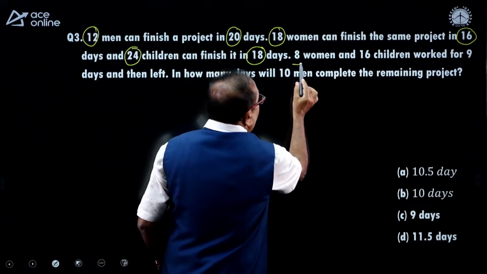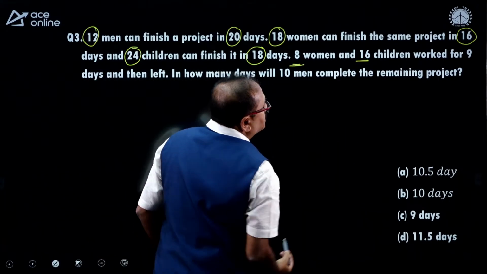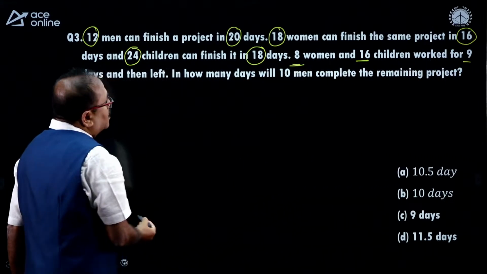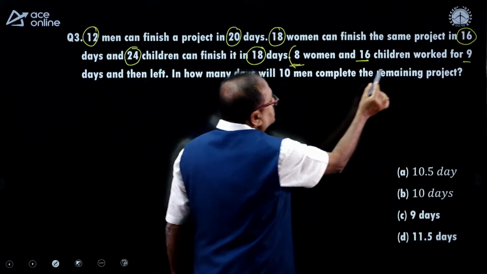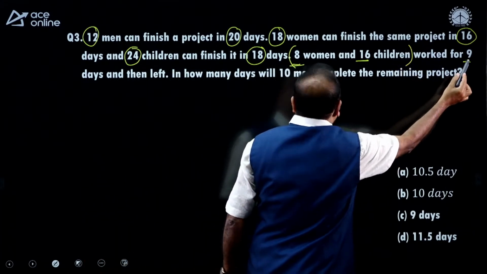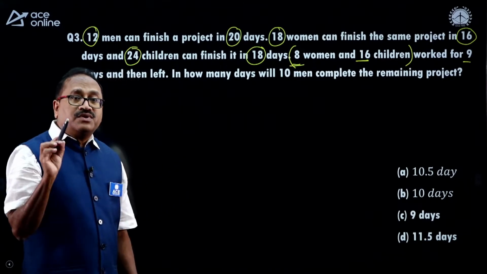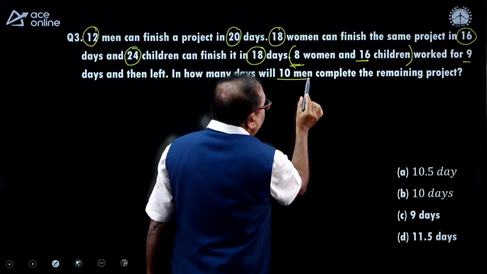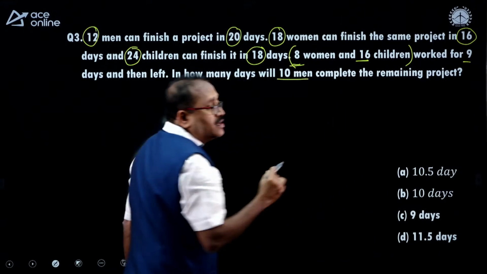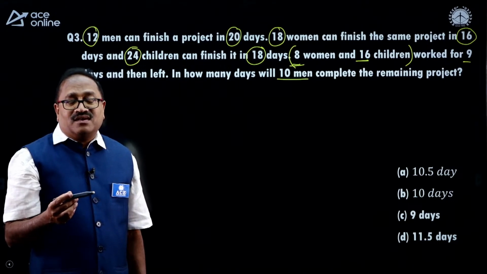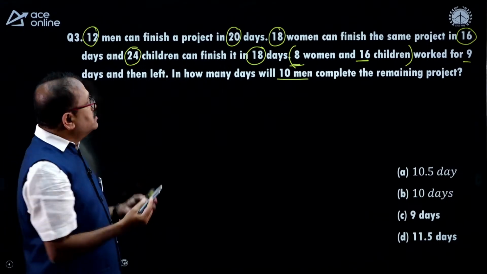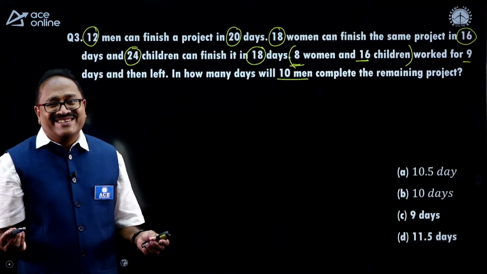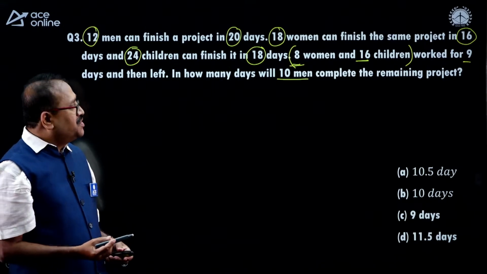Well, 8 women and 16 children worked for 9 days. They worked for 9 days. In how many days will 10 men complete the remaining work? That's a very beautiful question, my dear friend. Simple, but still you are forced to logically think about it. Okay? So, try this question.